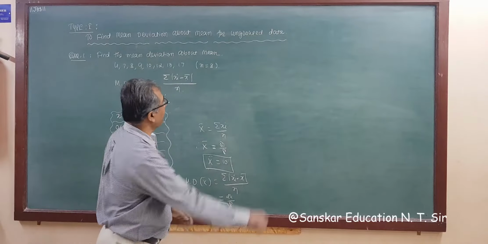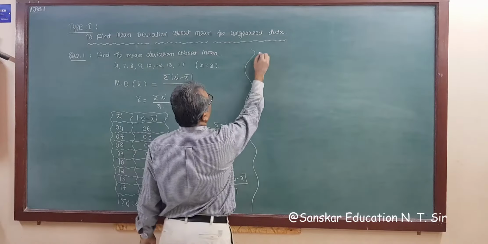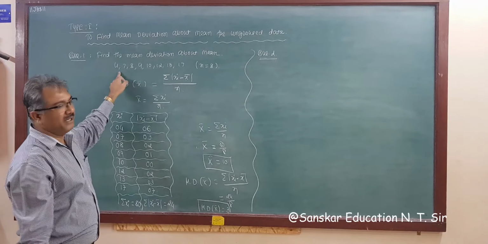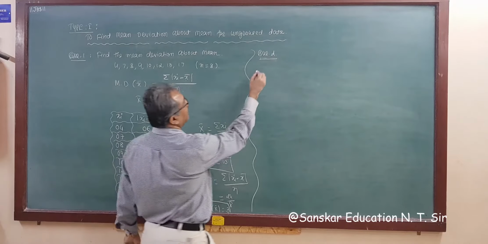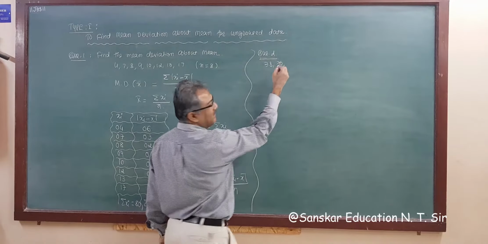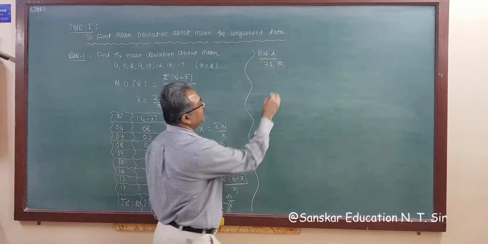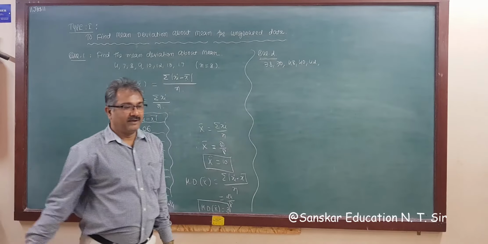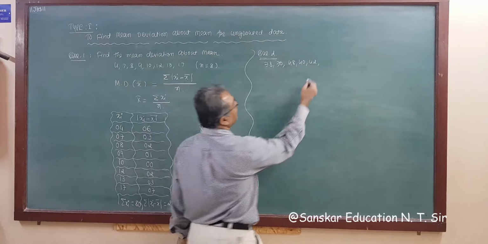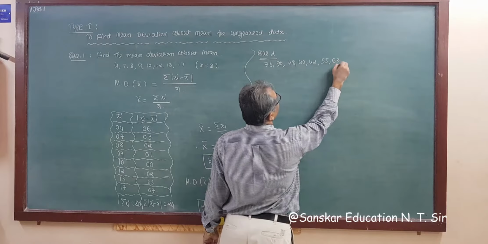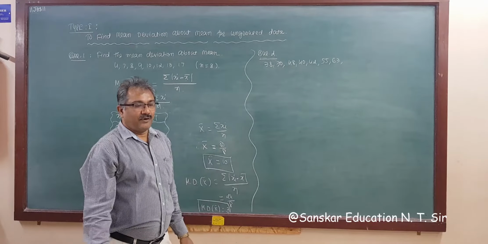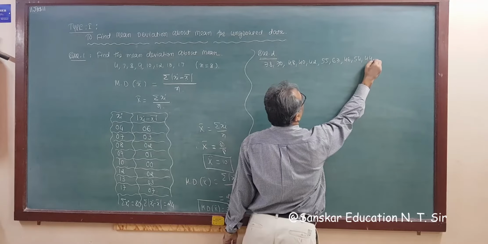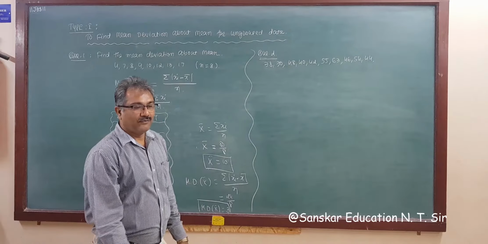So second question. The second question is also the same. Find the mean deviation about mean, and the observations given are 38, 70, 48, 40, 42, 55, 63, 46, 54, 44.